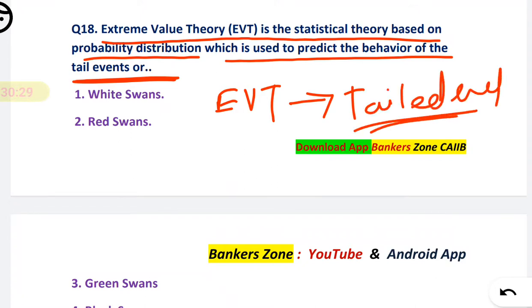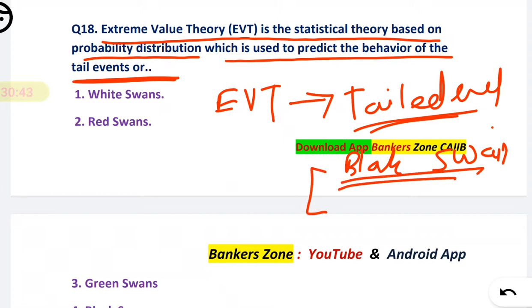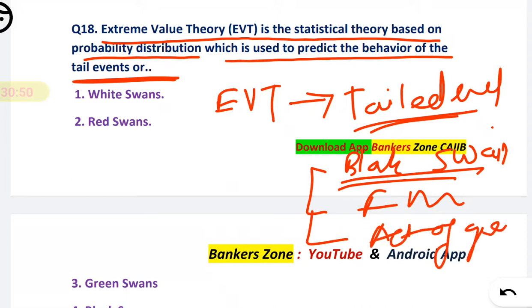And tail events are also called what? For the 18th, tail events are also called black swans. We have already discussed a black swan. That is nothing but the force majeure. Force majeure, that is nothing but the act of God.